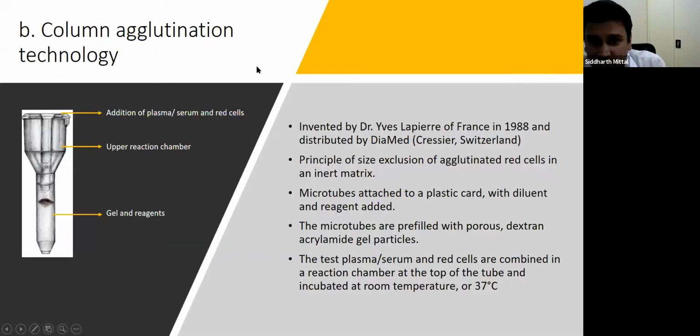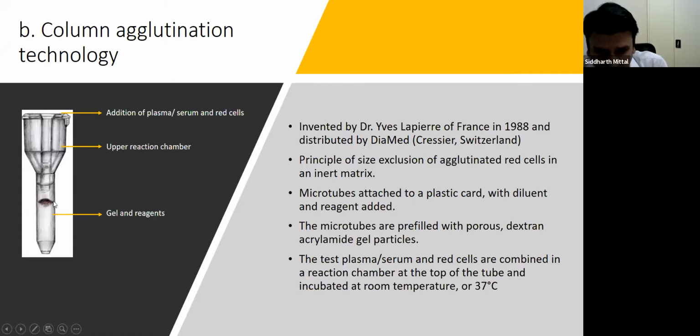With this, I go to the next technology, which is the column agglutination technology. It was invented by Dr. Lapierre in 1988 and distributed by Diamed. This technology basically works on the principle of size exclusion of agglutinated red cells in an inert matrix. This is a column, a microcolumn or a miniature sized test tube, which is placed on a plastic card. It has an upper reaction chamber and a lower column. The upper reaction chamber is mainly to add the serum or plasma of the patient and donor red cells.